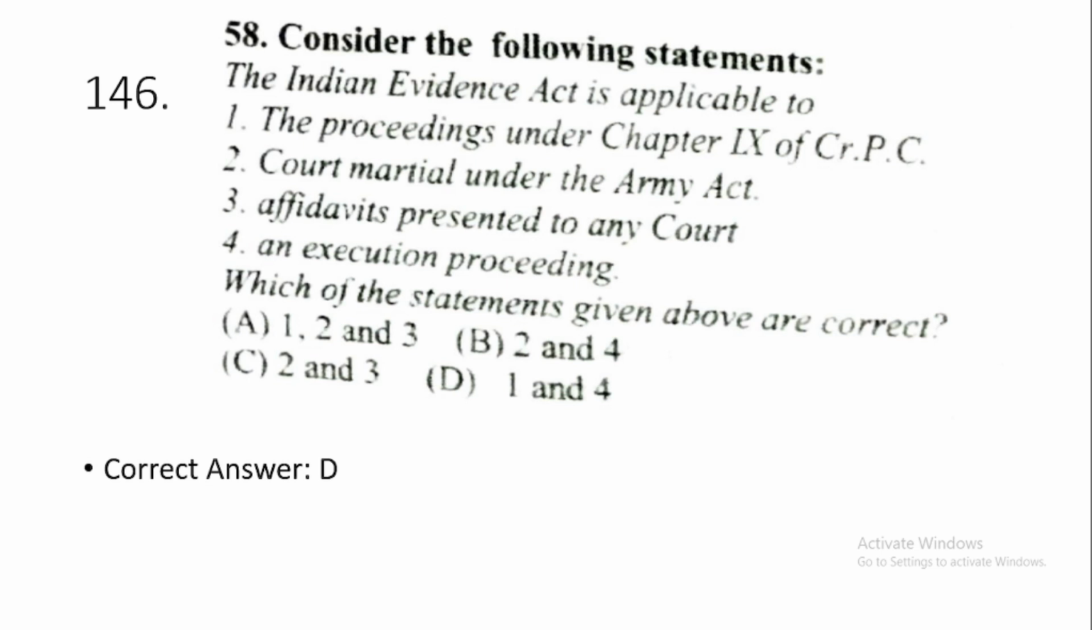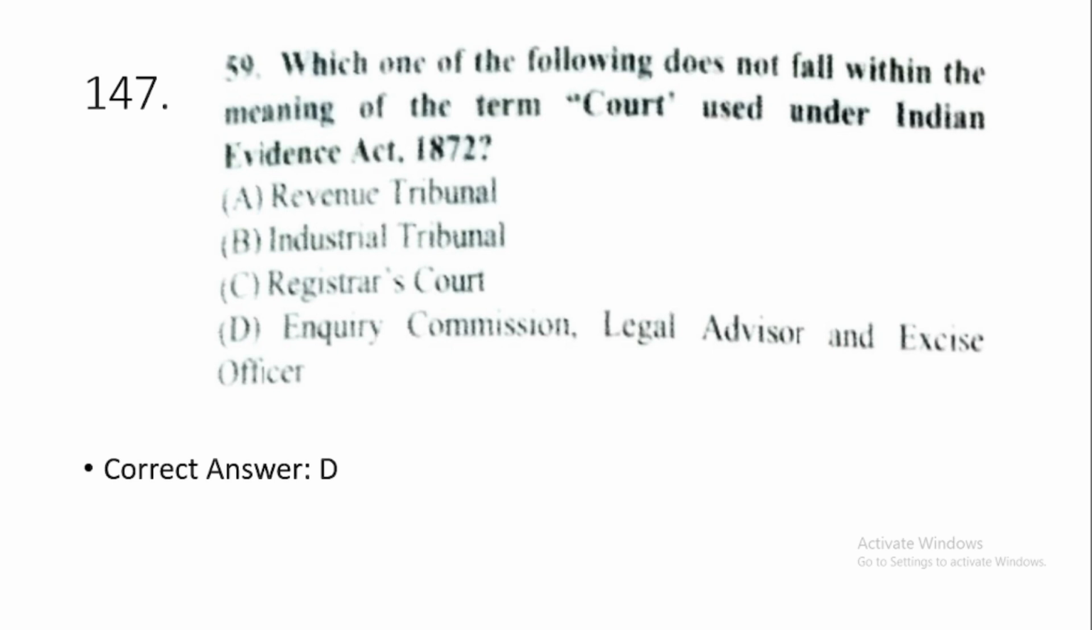146. Consider the following statements. The Indian Evidence Act is applicable to: option number D, 1 and 4. The proceedings under Chapter 9 of CrPC, which deals with maintenance of wives, parents and children, and 4. And execution proceedings. 147. Which one of the following doesn't fall within the meaning of the term court used under the Indian Evidence Act 1872? This is option number D, Enquiry Commission, Legal Advisor and Excise Officer.